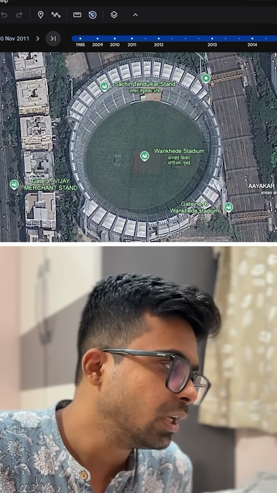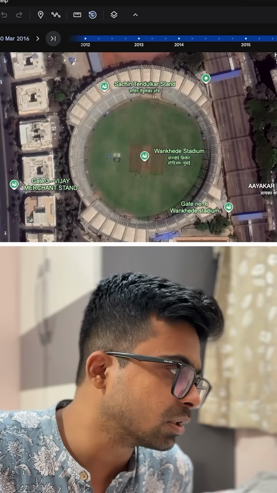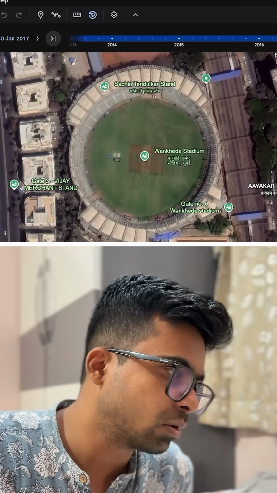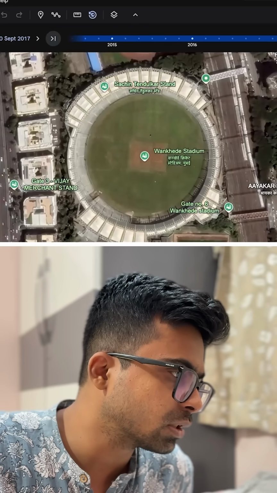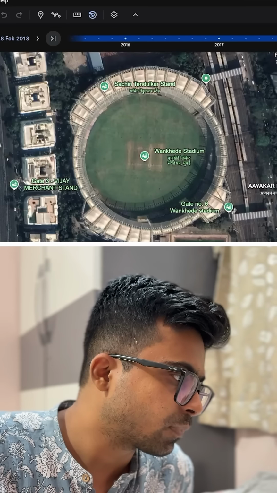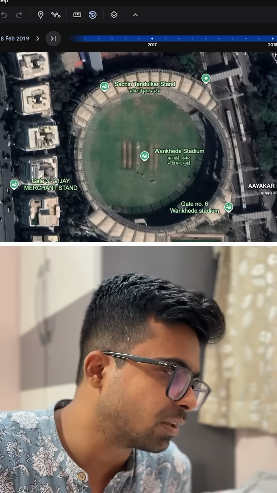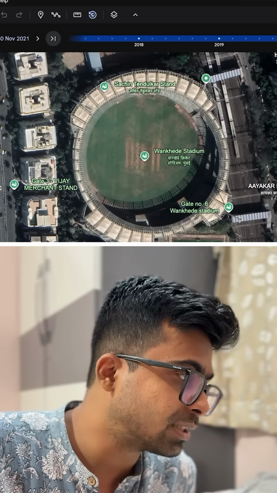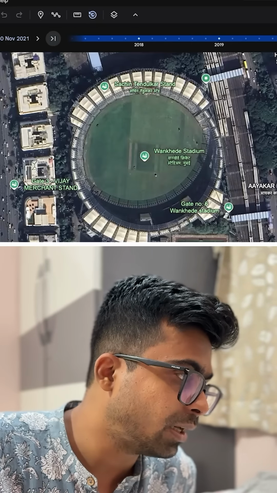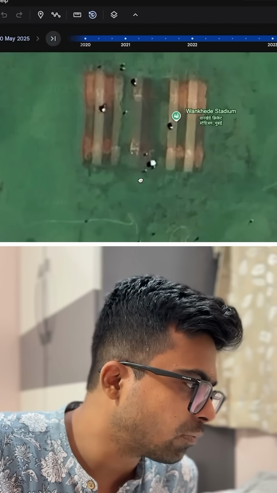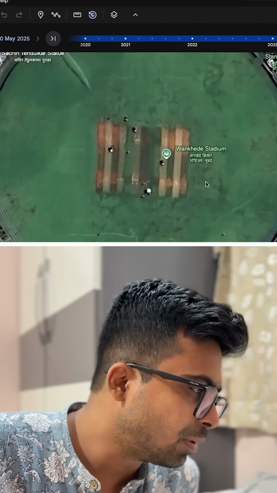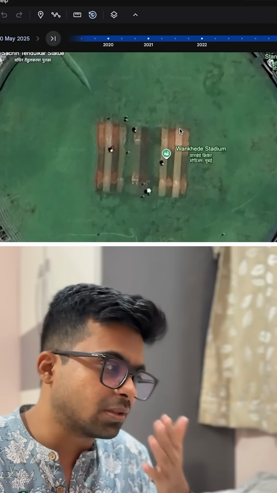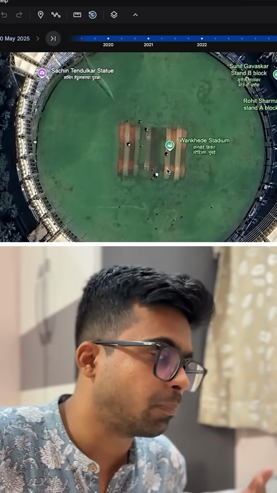And then of course, if you come to the later years, say 2025 or whichever years, you can see over the years the photos are different, but no major constructions happened at the stadium, right? So if you come to 2025, you see that the stadium is normal here. And like a random observation, but here you see someone also practicing. Maybe when they took the image, some people were practicing, I think, or were making the pitch, whatever.